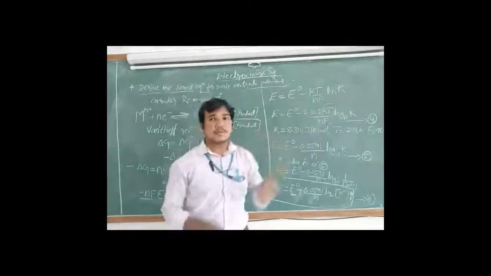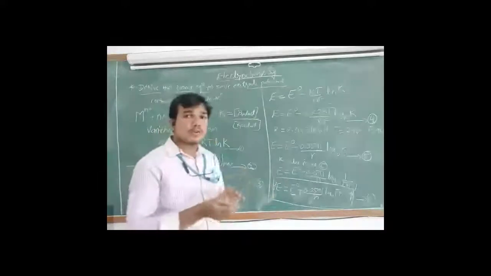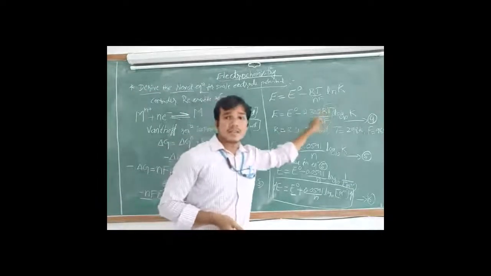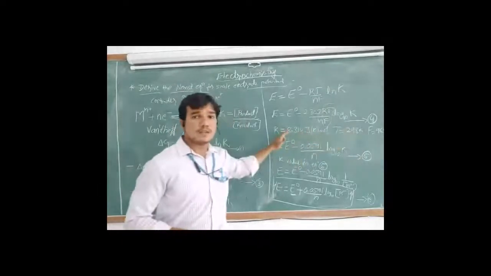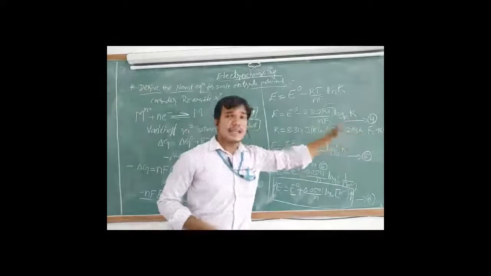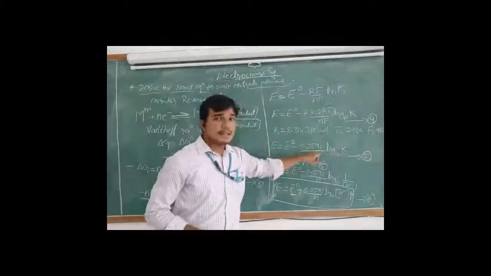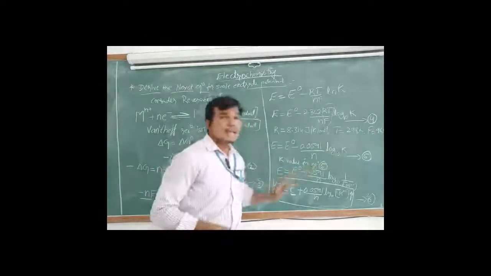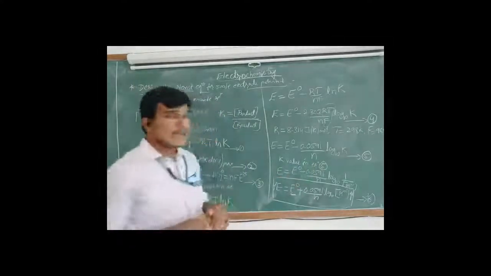So ln is there. We have to convert it into log 10. To convert ln into log, we multiply by 2.303 into log 10. Now we substitute the constant values, that is R, T and F. R is the universal gas constant, T is temperature, F is Faraday constant. If you do, we will get the value 0.059. Next we substitute the K value. K is product divided by reactant, M by Mn plus.